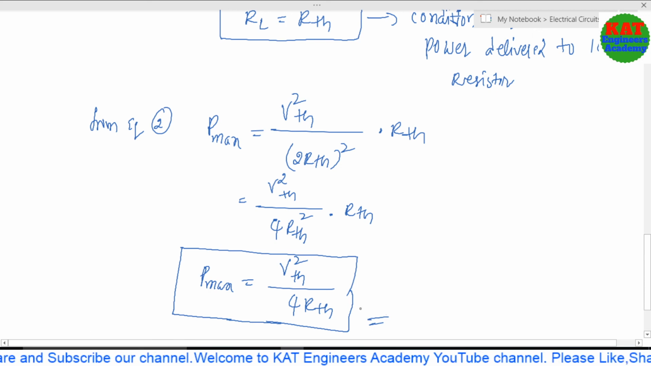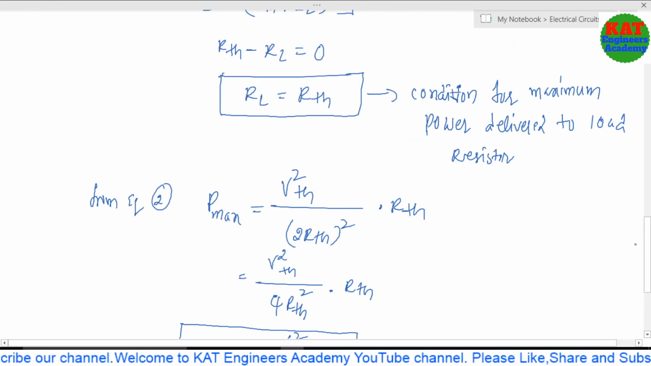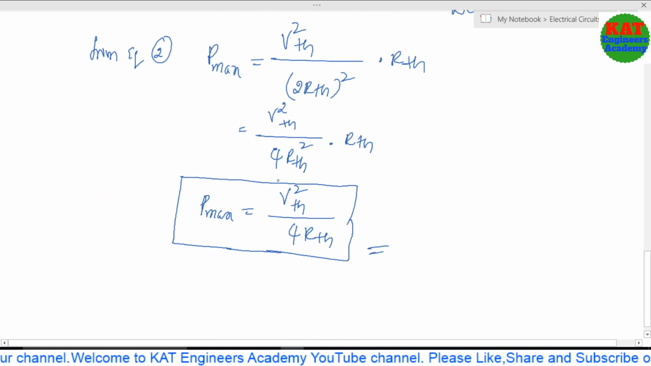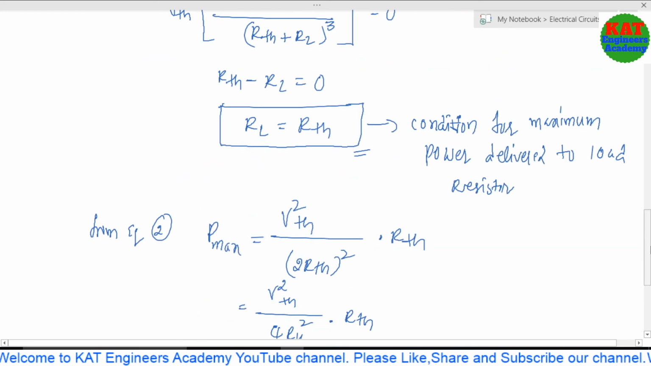Okay, friends, this is related to the maximum power transfer theorem. Maximum power will be delivered when RL equal to RTH, and the maximum power formula is P max equal to VTH square by 4 RTH.